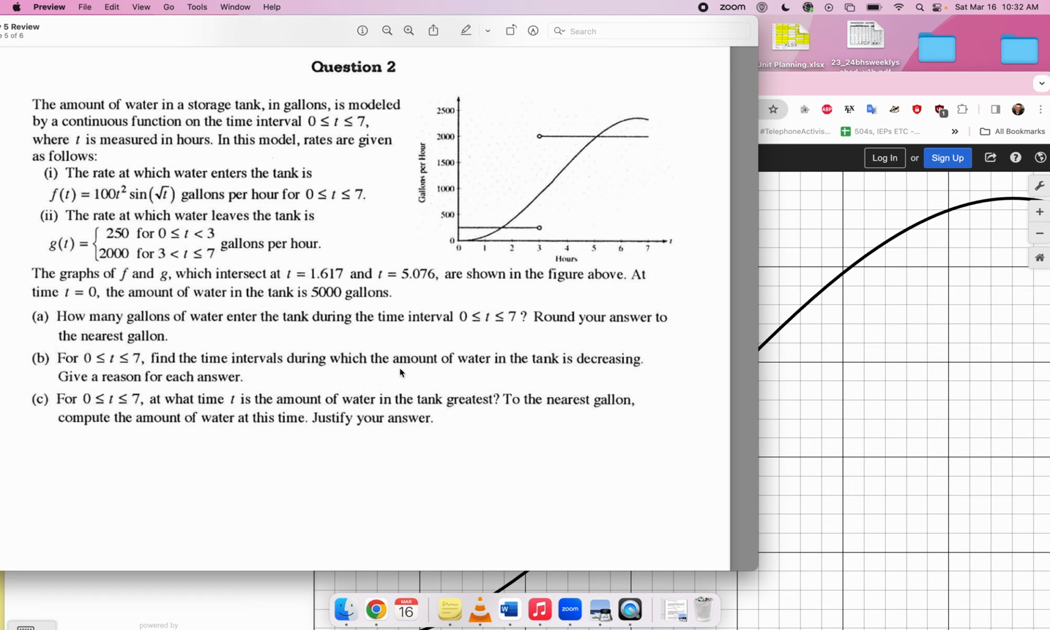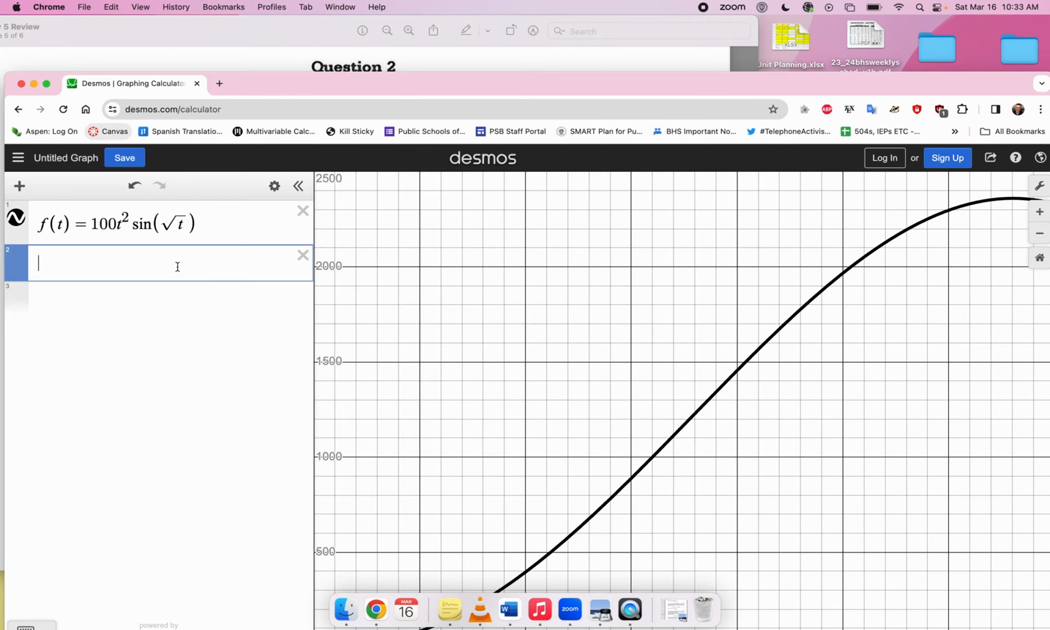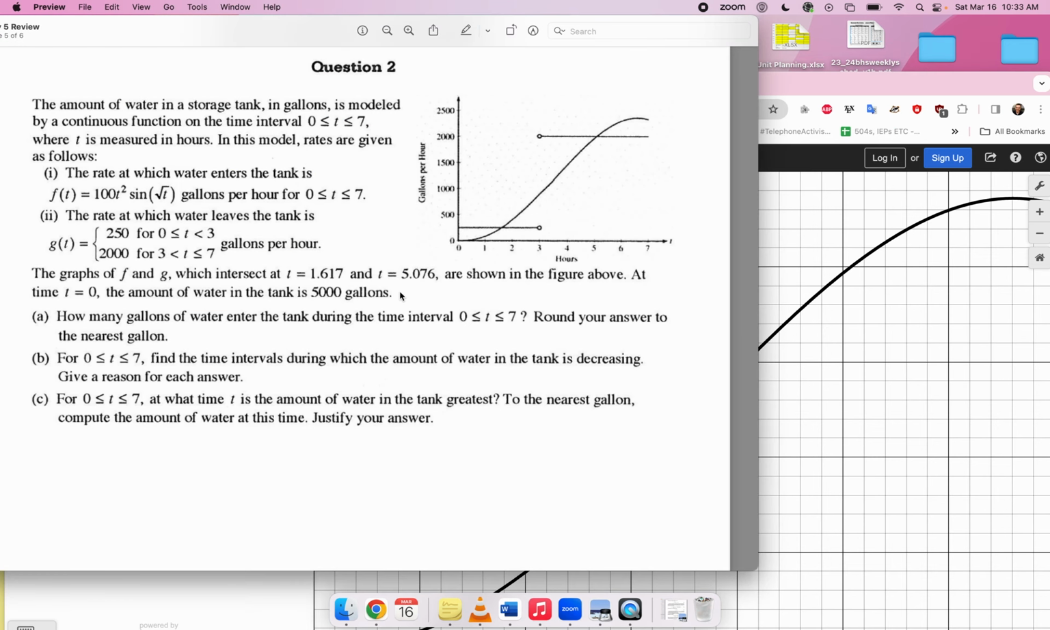0 to 7? Well, they just want to know how much water enters the tank. They're not asking how much water there is in the tank at the end of the interval. They're just asking how much water flows in. And that would be just the integral from 0 to 7 of this rate in function, which is that number right there, 8,000 something. Okay, so that's part A.